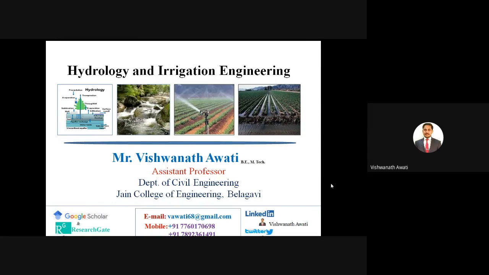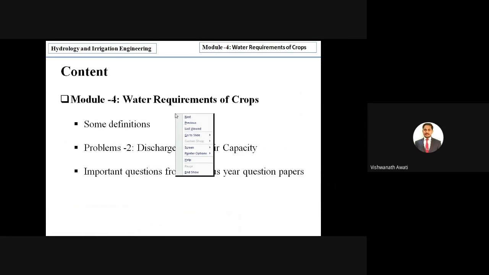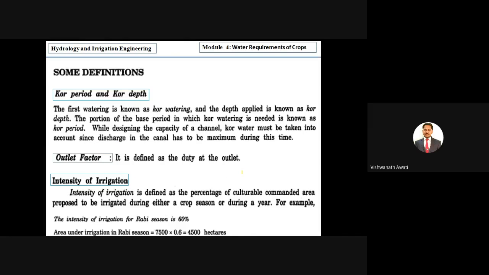Today we are mainly discussing some problems and some definitions. Here we are discussing some basic terms which are helpful to know in order to solve the problems. Then we are solving the problems, the second part of problems on water requirements of crops, and some problems on discharge and reservoir capacity. We are calculating reservoir capacity and discharge at different parts of the distribution system. Then we are discussing some important questions from old question papers. So we'll begin with some terms which are helpful to know the important topics.